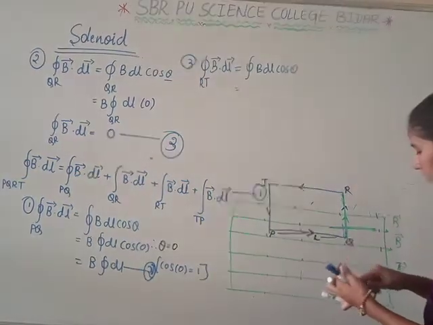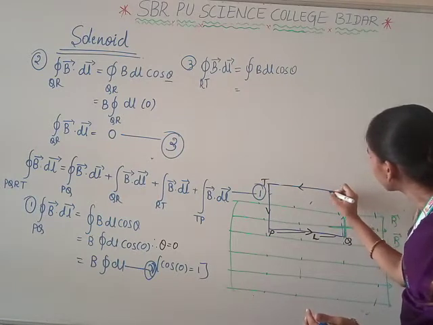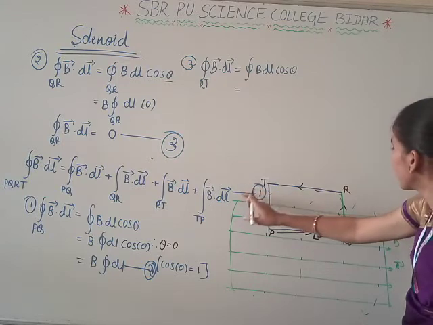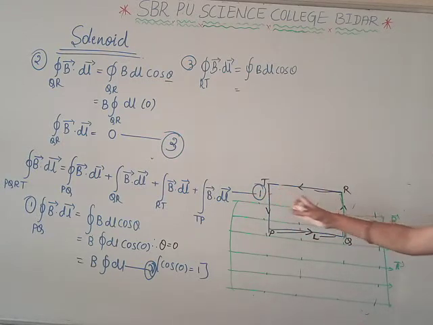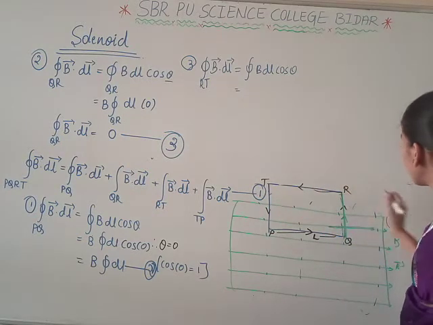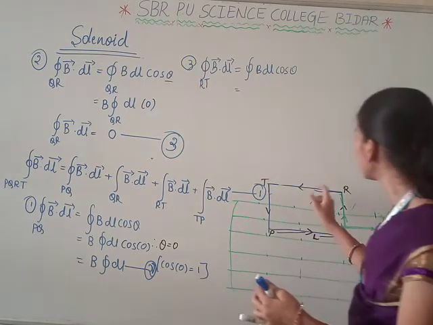Here, see, the current is moving in the direction from R to T. The current is moving in this direction and the magnetic field is opposite to that of the current, which means there is no magnetic field produced, so the magnetic field B is equal to 0.